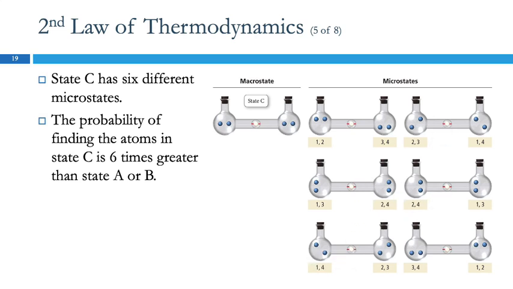There are 6 different ways that you can arrange those particles, having 2 on each side, but different ones. So the probability of finding atoms in state C is 6 times greater than in state A or B. This is higher entropy. It's favored. It's more spontaneous. Any questions?